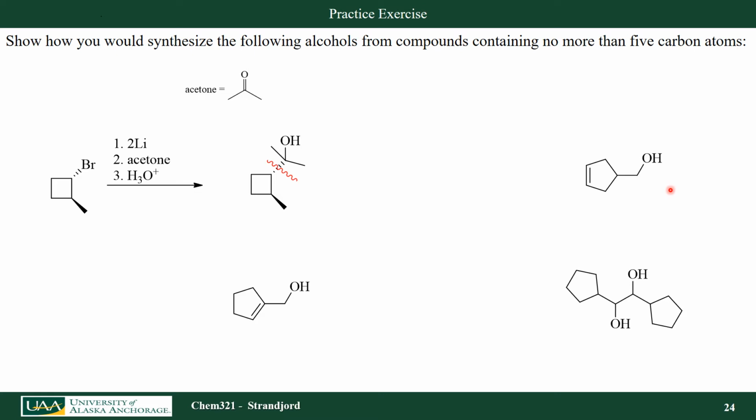In the second example, I look for the carbon attached to oxygen. I split that molecule up so one half would have been a carbonyl group in my original reactants, and the other half would have been an alkyl halide. So I'm just going to add a bromine here. So I start with this reagent. I react it with 2 equivalents of lithium to form the organolithium compound. I then throw in my 1-carbon carbonyl group, which would have been formaldehyde. React with that carbonyl, work it up with water to form my primary alcohol.